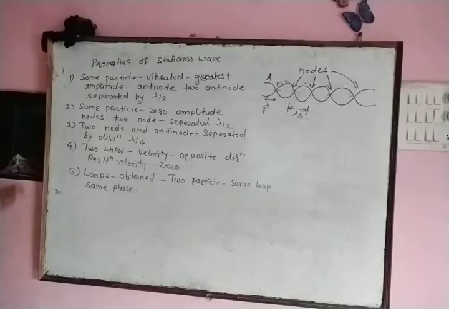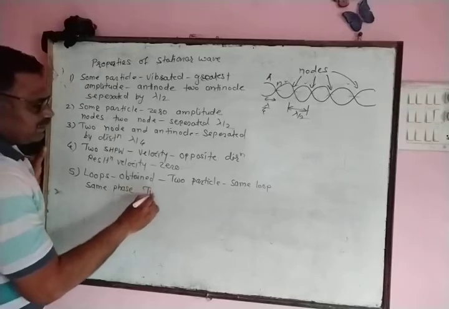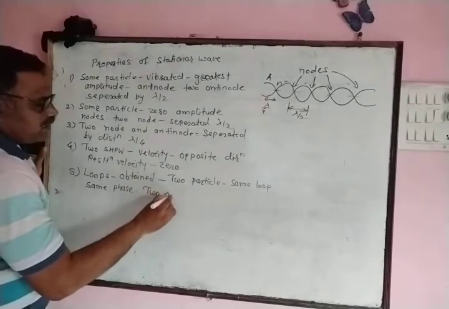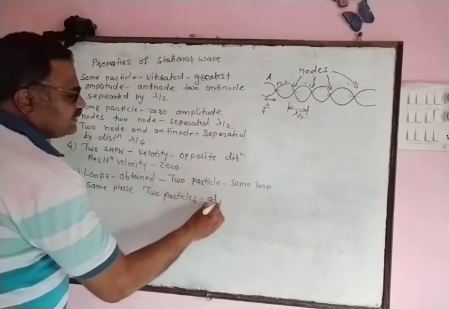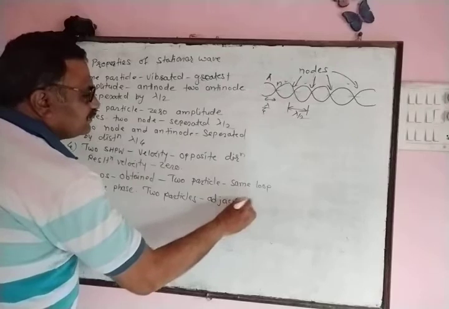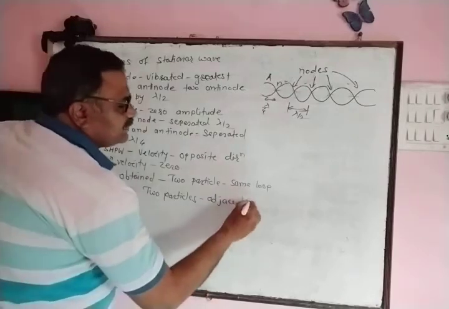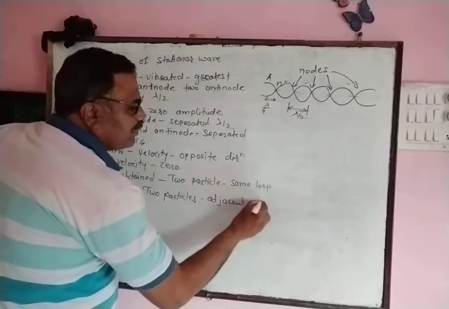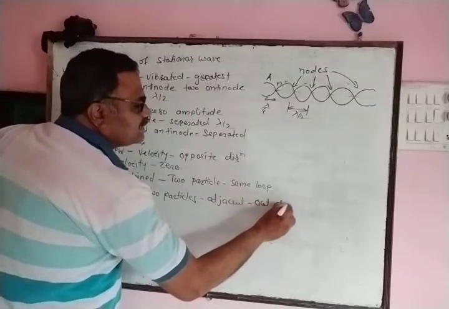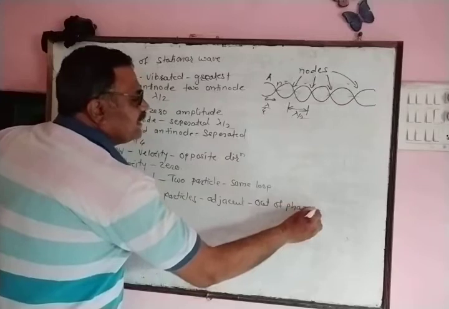But suppose there are two different particles present in adjacent loops, then such particles are said to be out of phase. That is, their phase difference is 180 degrees.